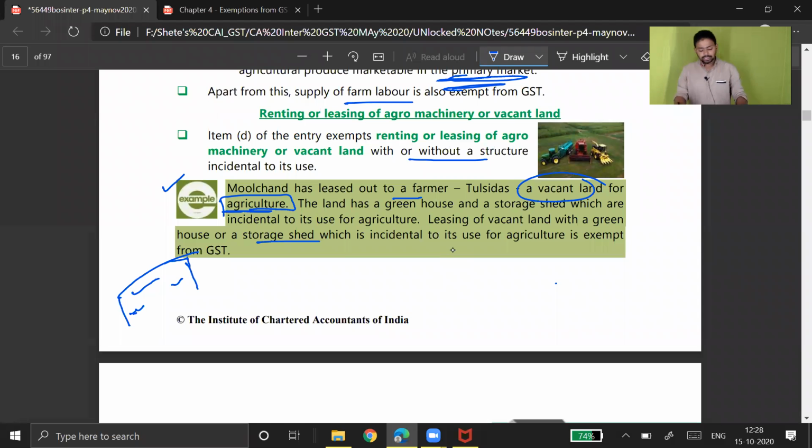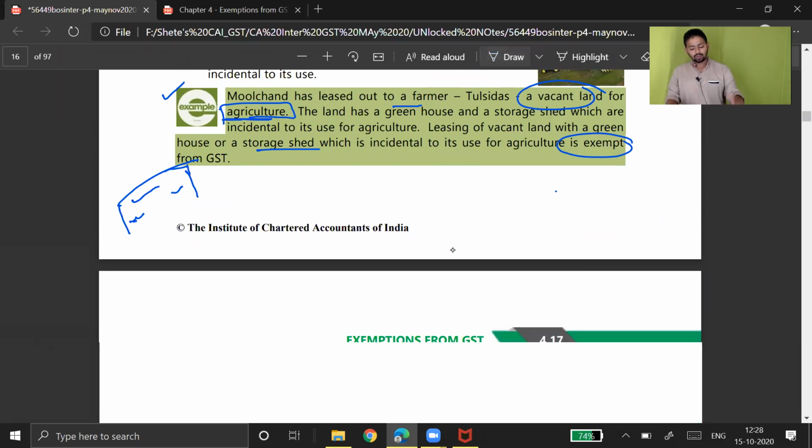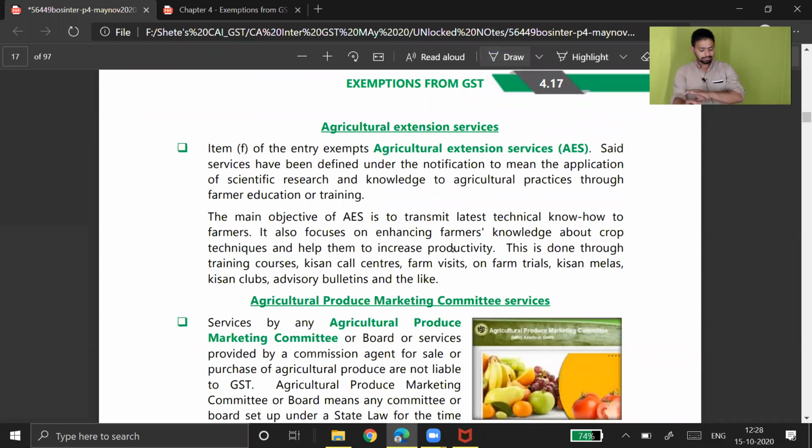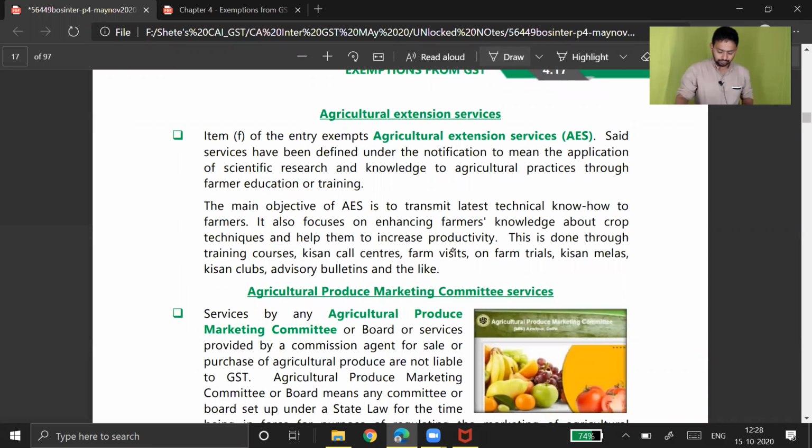Okay, being incidental to use for agriculture produce, it is exempt. So obviously it is exempt from tax. Farmhouse as well as greenhouse, all the activities will be exempt. Next, agriculture extension service. So what do we mean by agriculture extension service? Said services have been defined under the notification to mean application of scientific research and knowledge to agriculture practices through farmer education or farmer training.